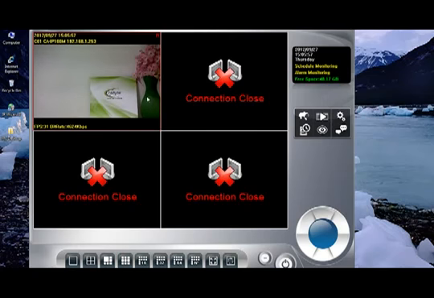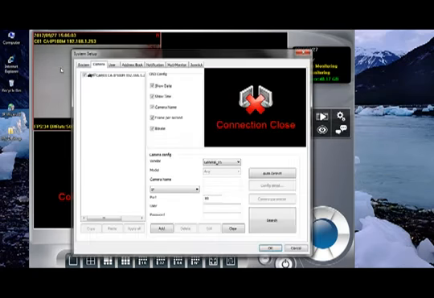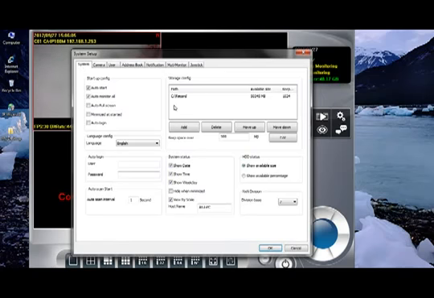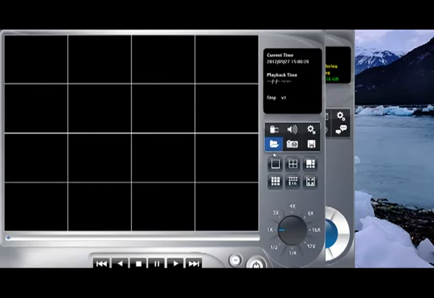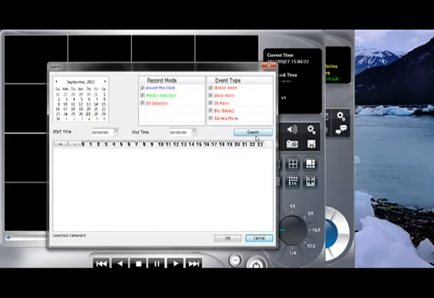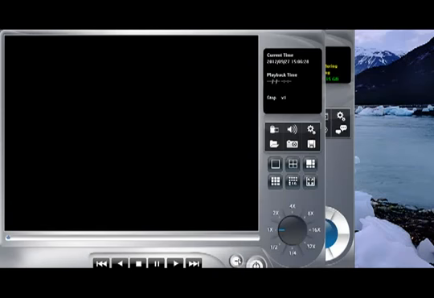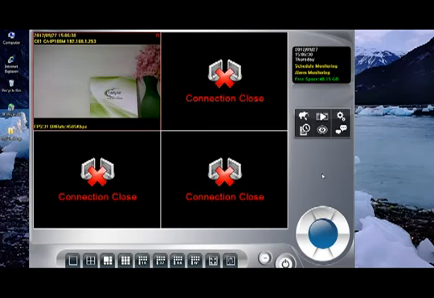By using software, we can record the IP cameras. For that, we have to give the recording path over here and then click on OK. We can view these recordings by using playback option. In this, we have to search for the recorded files and play those recorded files. Thus, we have configured the IP camera into the software as well.